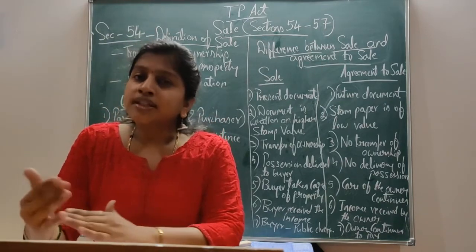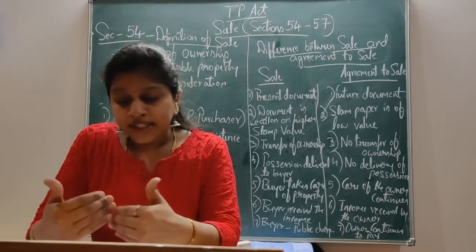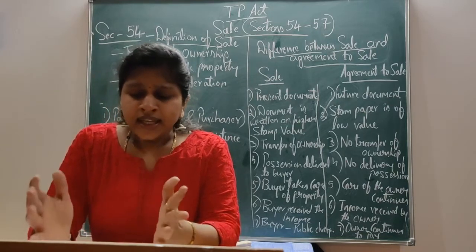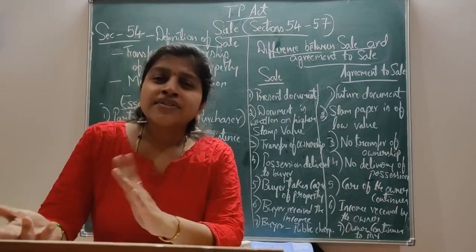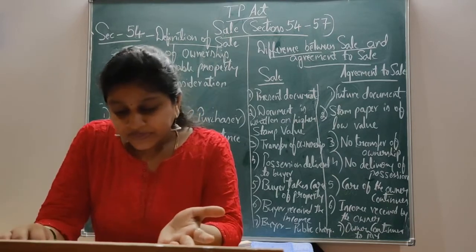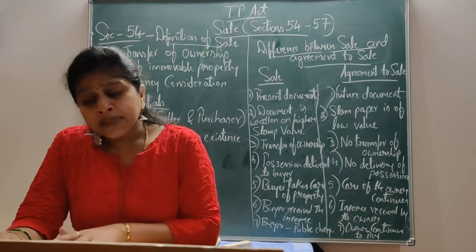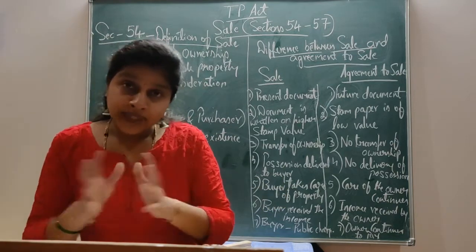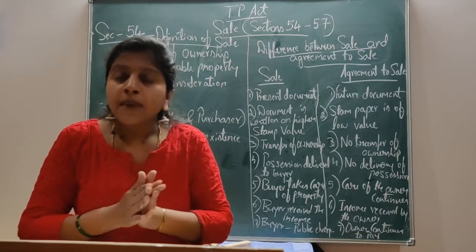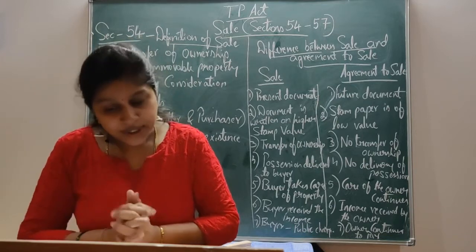The transferor is called the seller and the transferee is called the purchaser. Seller and purchaser are also known as vendor and vendee. Here they must be competent. The seller must be competent to contract, which means he must be of sound mind and must have attained the age of majority.